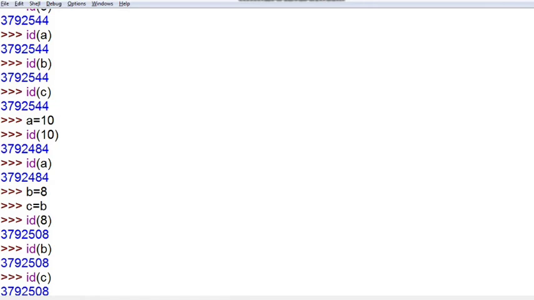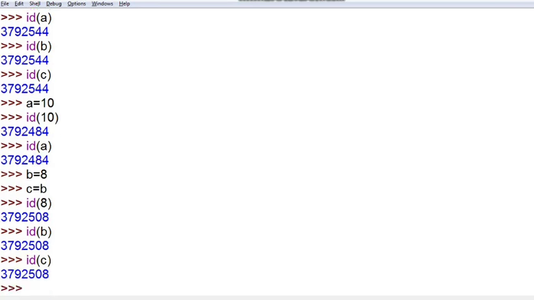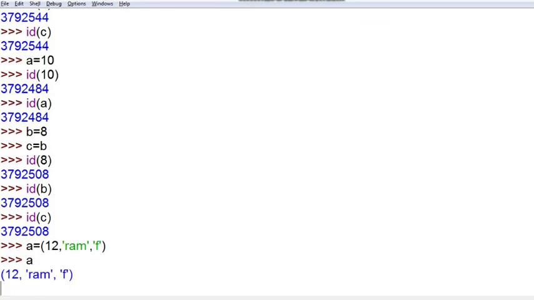For the mutable type, in list, we have already seen how the value changes in the list and the cell reference remains the same. So now I am showing you how tuples can be defined in Python. For defining the tuple, I am taking a variable, suppose a, and I'll start the parenthesis because tuples are denoted in parenthesis. I am writing 12, and then let me write one string also inside the tuple, suppose a character. Okay, so if I am writing A, it will be printed here.